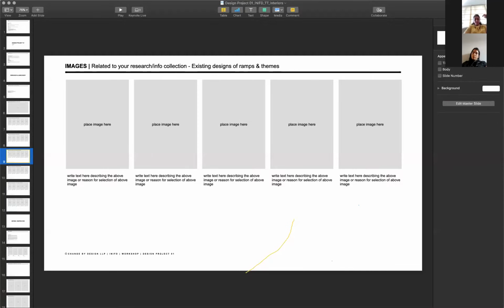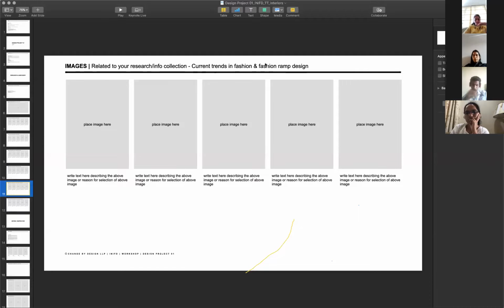Existing RAM design and themes that the designers might have followed in the past. So same thing here also. You might collect 20, 30, 40, 50 images, but out of the 30, 40 images, remove the repetition. Pick out only the images that represent different things and put it here. Okay? And the third part talks about current trends in fashion and RAM design, which is not related to the particular designer. It could be worldwide things that are happening in RAM design. Okay? So that you kind of put down here.